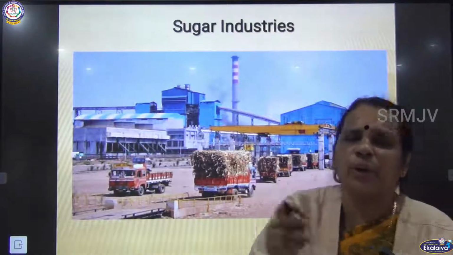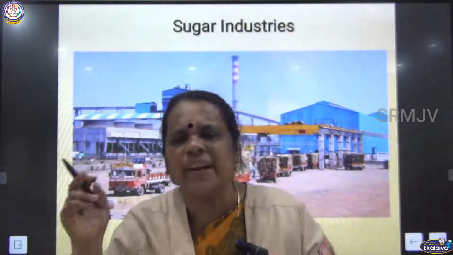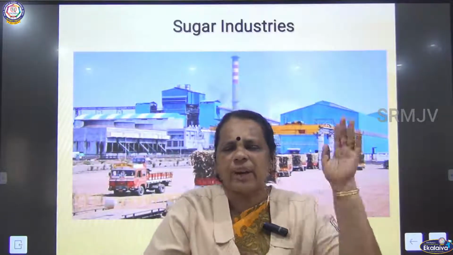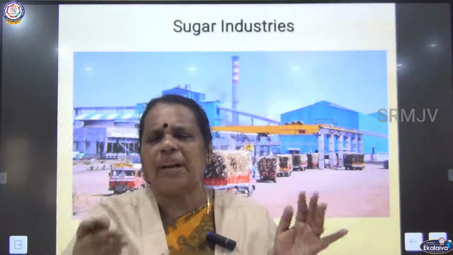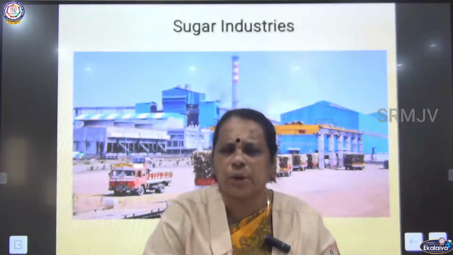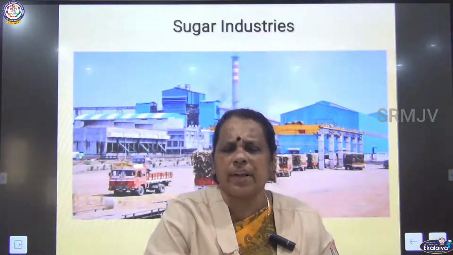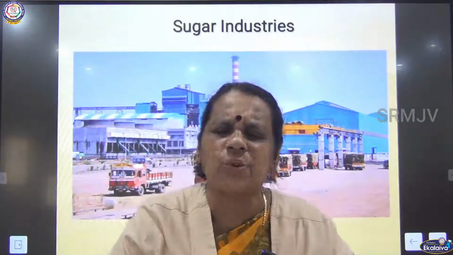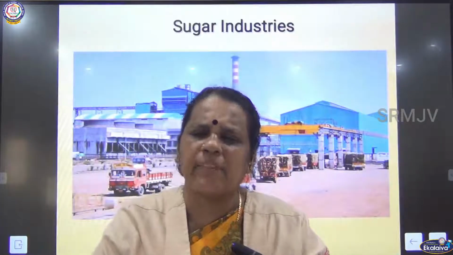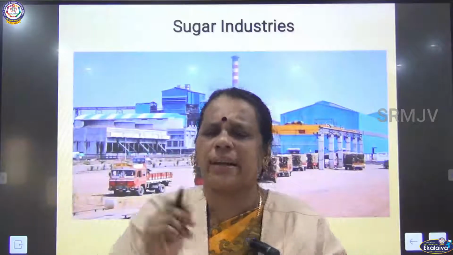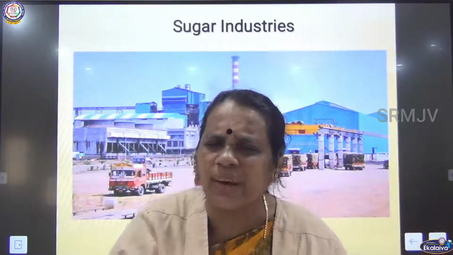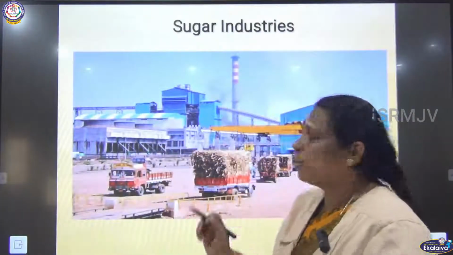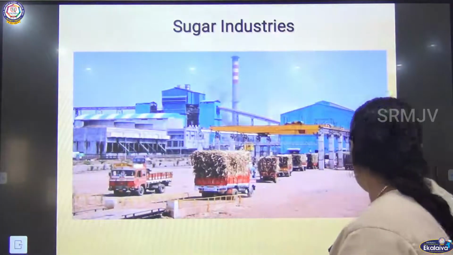The next one, we are going to talk about the sugar industry. So this sugar industry also comes under agro based industry. We are discussing agro based industries. The first one I talked about was the cotton textile industry. The second one I talked about was the jute industry, which is also an agro based industry. Now the third one is the sugar industry, which is also an agro based industry, because the raw material is raw sugarcane, which is available from agriculture. So sugar industries come under agro based industries.